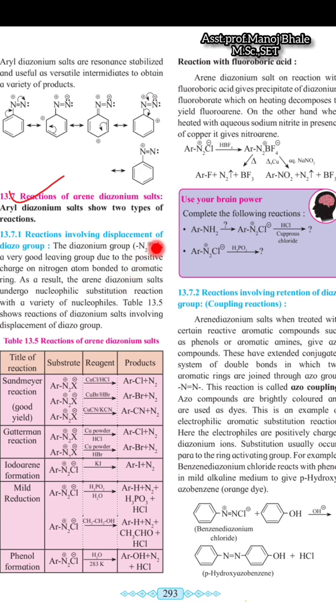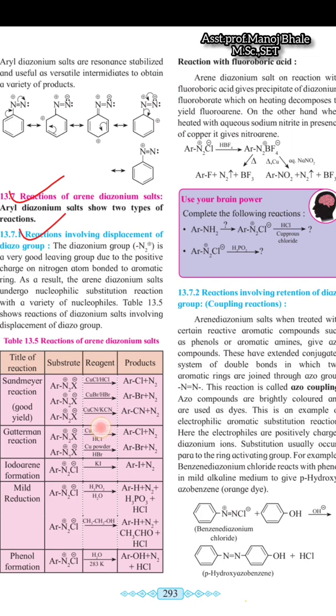The first reaction involves displacement of the diazonium group, that is, removal of the N2 group. N2 means diazonium group. This is the first reaction, displacement of the diazonium group, and the second is retention of the diazonium group, that is a coupling reaction. First is displacement. So there are some reactions given there. You can observe all these reactions.